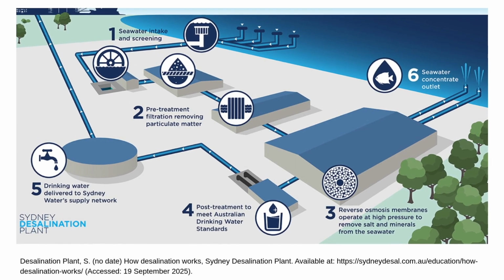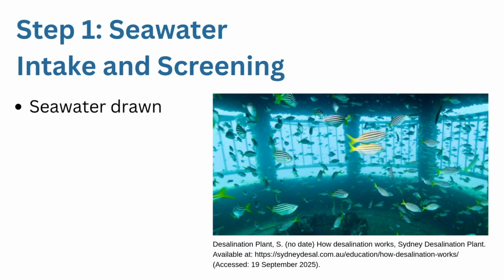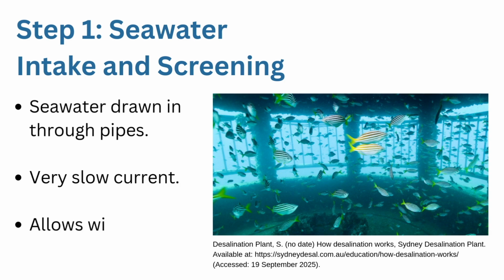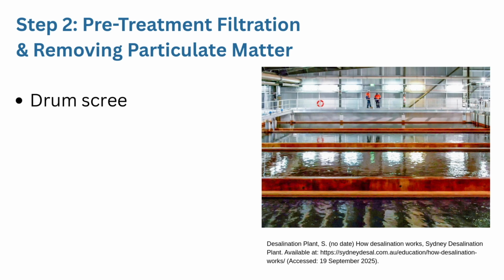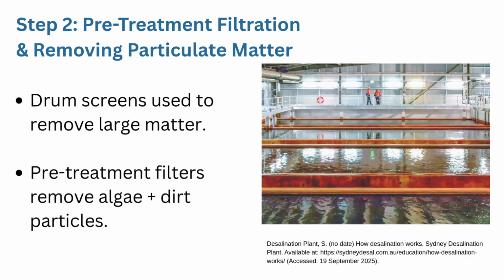The Sydney Desalination Plant describes 6 key steps to water desalination. Seawater is drawn in from the ocean through pipes at a very slow current to allow wildlife to swim out of the tunnel if trapped. Drum screens are used to remove any large materials such as rubbish, fragments of shells, or plant matter from the water. The pre-treatment filters remove solid materials such as algae and dirt particles from the sample.